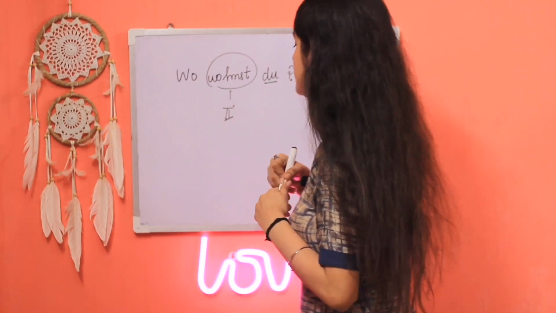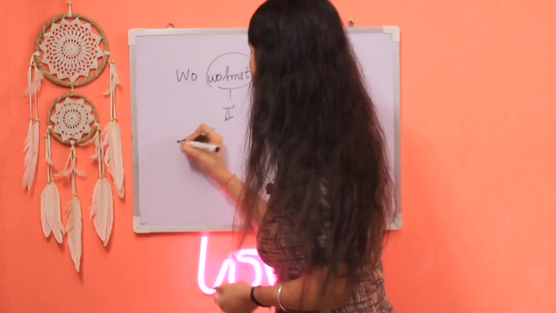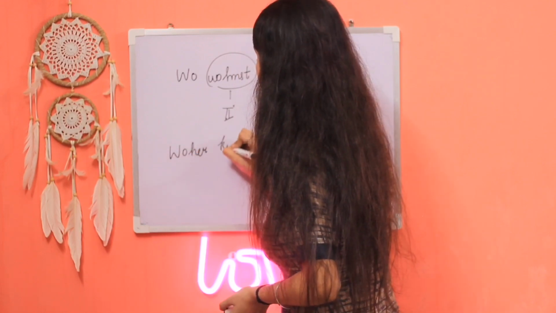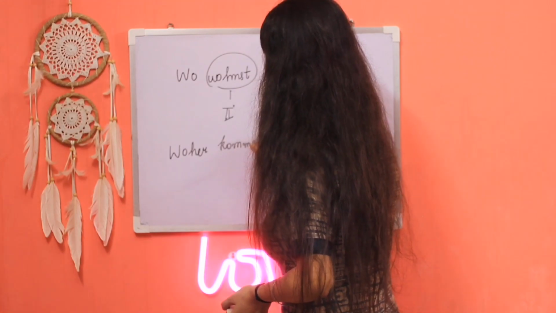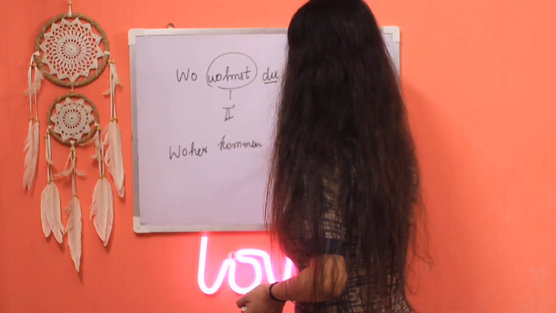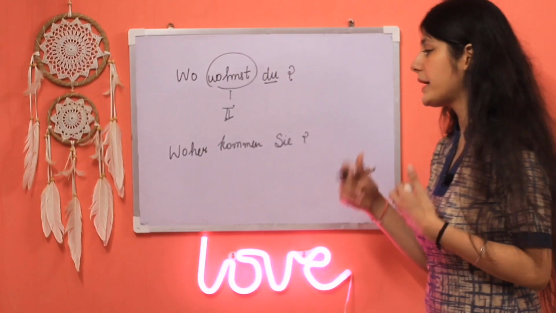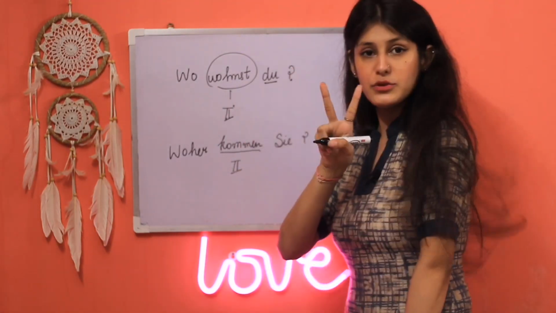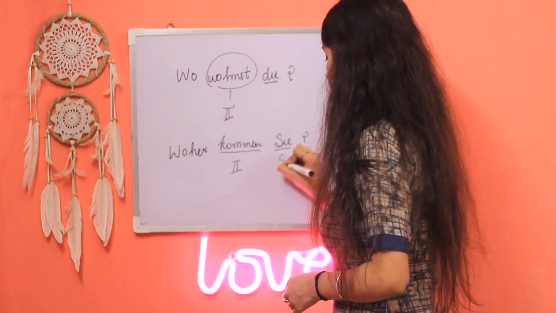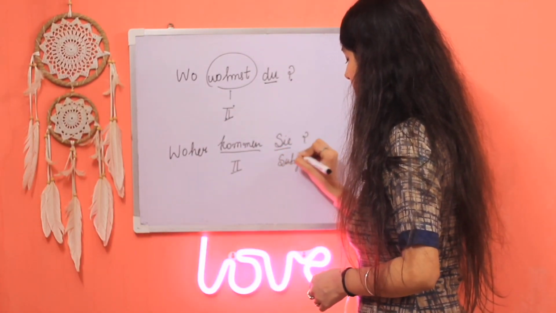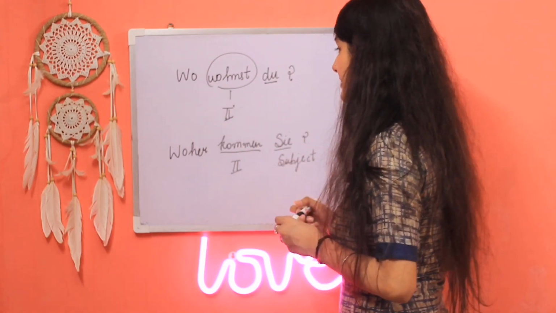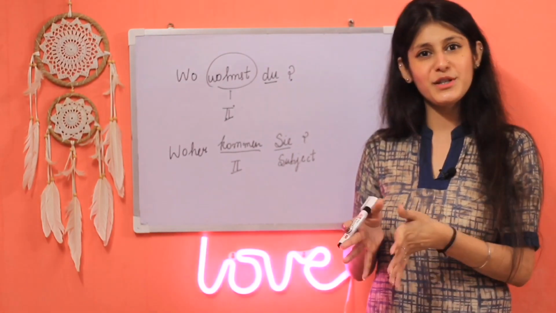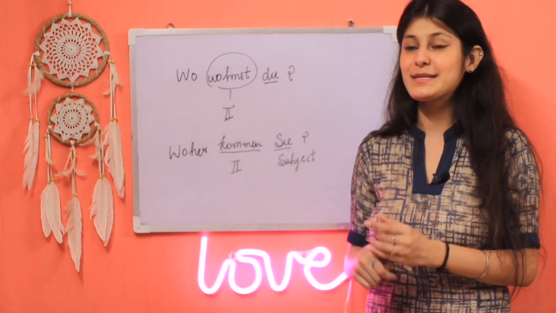Now we will take again a very known question. Woher kommen Sie? Where is the verb? At the second position again. Here is the subject. So I guess now it's pretty much clear to you and you would be able to make simple sentences in German.